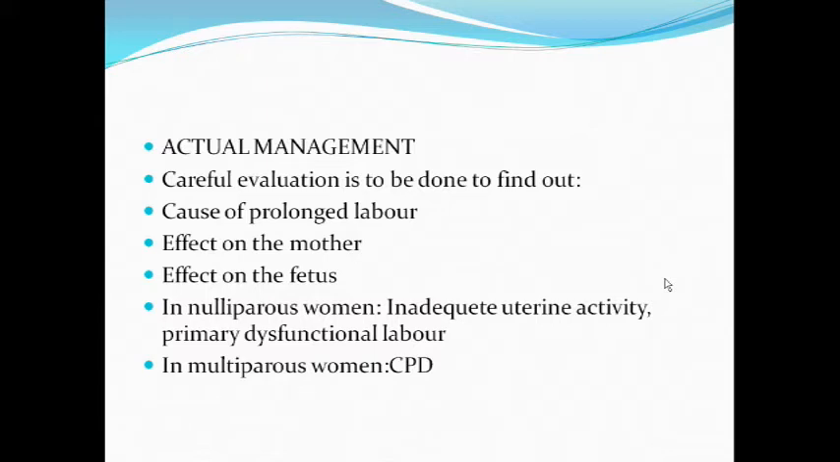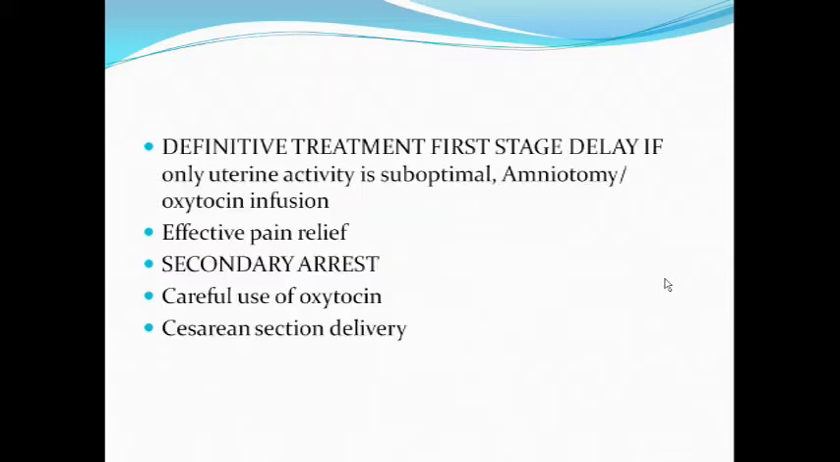In the first pregnancy, the time span is more. In the multiparous, the time span for the progress of labor is less. So if something causes prolonged labor in a multiparous woman, it is usually cephalopelvic disproportion. What is the definitive treatment? For first stage delay, if only uterine activity is suboptimal, you have to start oxytocin infusion or amniotomy. Amniotomy itself increases uterine contraction and secretion of prostaglandins. Effective pain relief, even sometimes by giving tramadol or any analgesia, helps the patient progress very well.